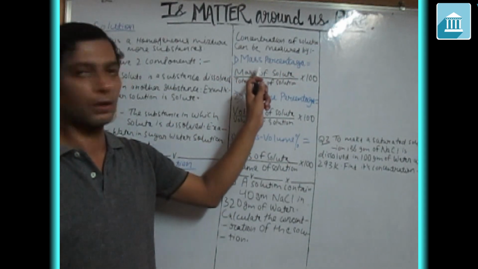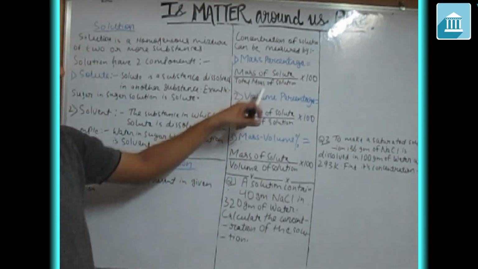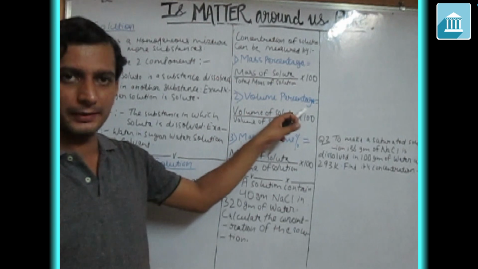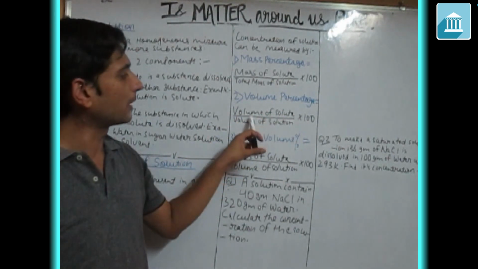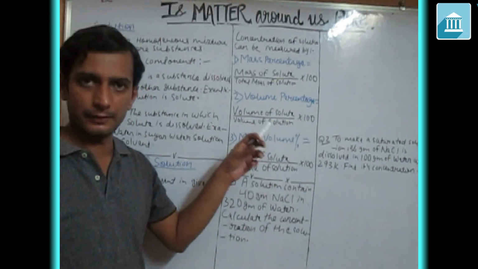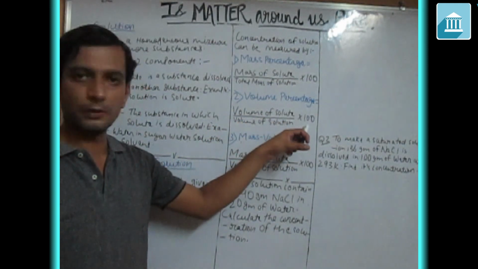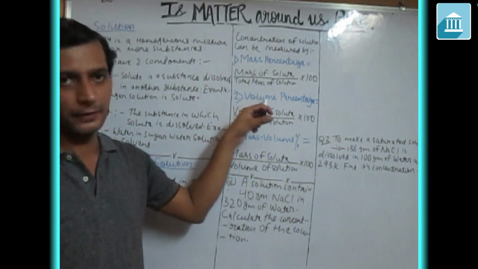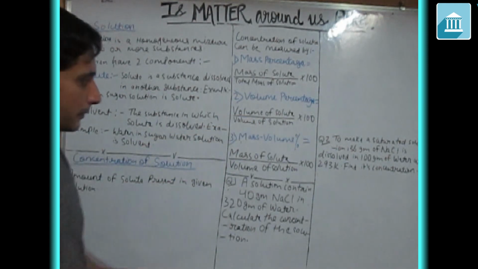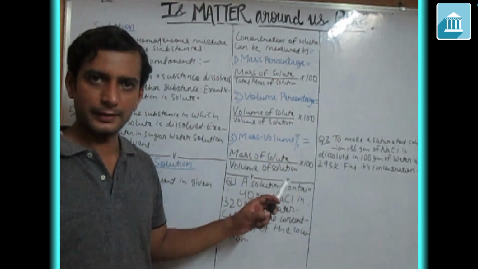We are going to take this formula when the question says you have to calculate in terms of masses. Next, volume percentage. We are going to take this formula when the quantities given are in volume terms. Volume of solute upon volume of solution into 100. If you are given quantity in terms of volume, then you are going to take this formula. And the most widely used formula is this: mass volume percentage.